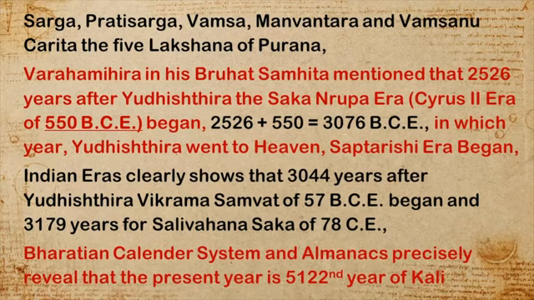So that is also satisfied. So all the Bharatian chronology and also the era system and almanacs. You see, in the Bharatian calendar system and almanac, today they say that it is the 5122nd year of Kali. So if we add 36 years, it is 5160 years before present. So that also fits well with my date 3143 BCE. So all Indian eras and also chronology found in literature, almanacs and calendar system are well accepting my date.